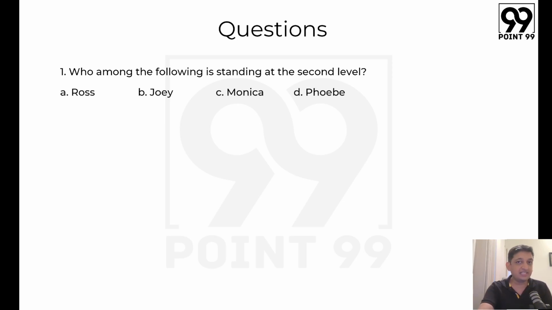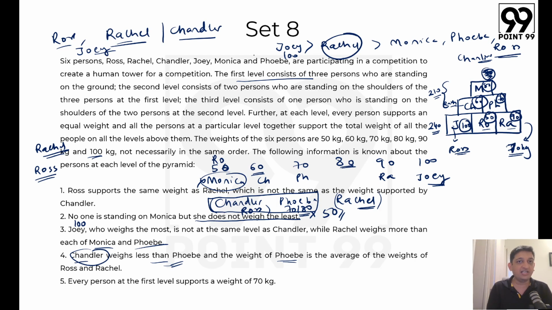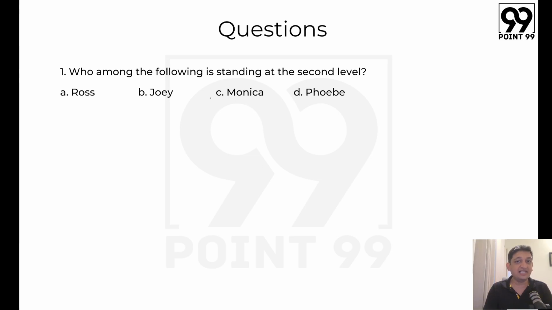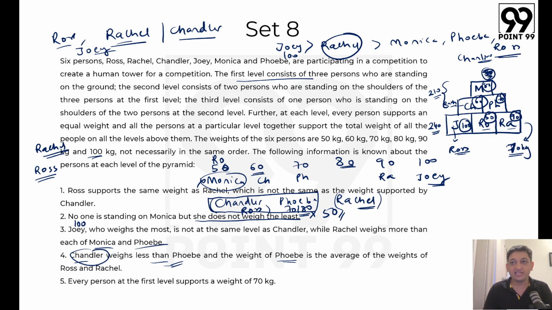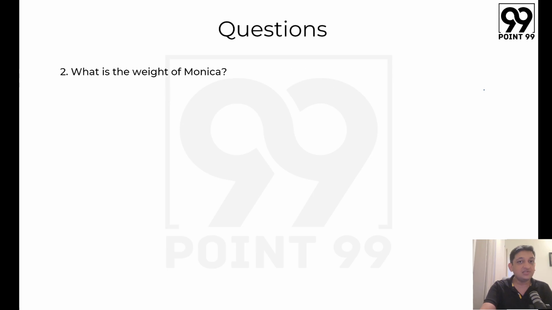Who among the following is standing at the second level? So we could have got the answer directly here itself. Chandler and Monica will be the ones who would have been standing at the second level. So the correct answer here is option C. Looking at the next question, what is the weight of Monica? We figured out that the weight of Monica here is going to be 80 kg. So the answer to the second question is going to be 80.